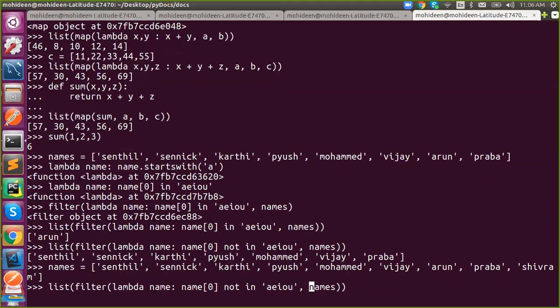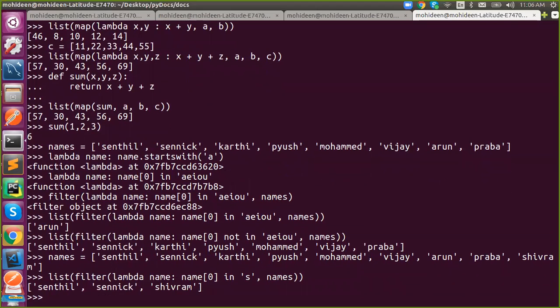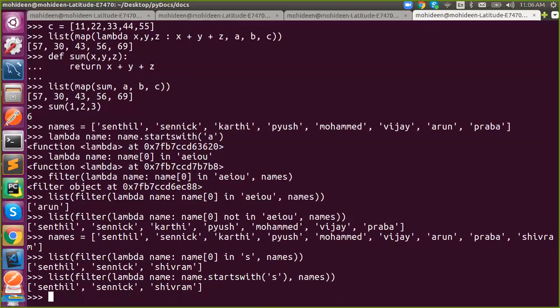Instead of AEIOU, we can provide S. You can use this also, but it is better to use dot startswith.